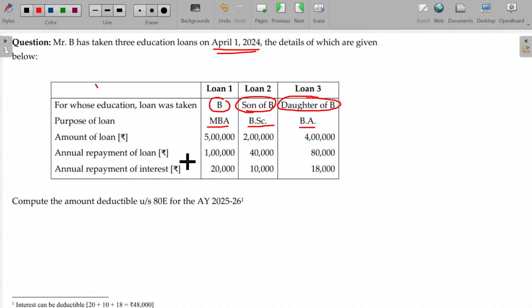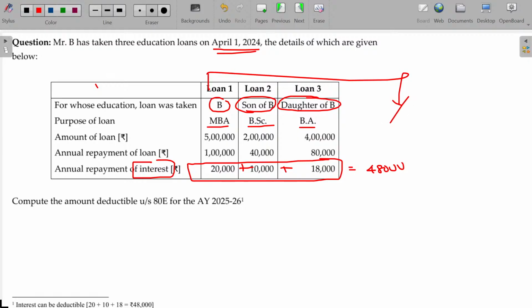Amount of loan okay, amount repayment of loan okay, but repayment of loan is not deductible, only interest on repayment. So this 20,000, this 10,000, this 18,000, these 3 can be claimable as deduction under section 80E. 48,000 by whom? By B himself. If B claims, then son of B cannot claim. Or B says, I will pay these 2 so I can claim. This will be paid by son of B himself, then he can claim in his own gross total income under section 80E. Okay. Hope you will be now able to understand this one.